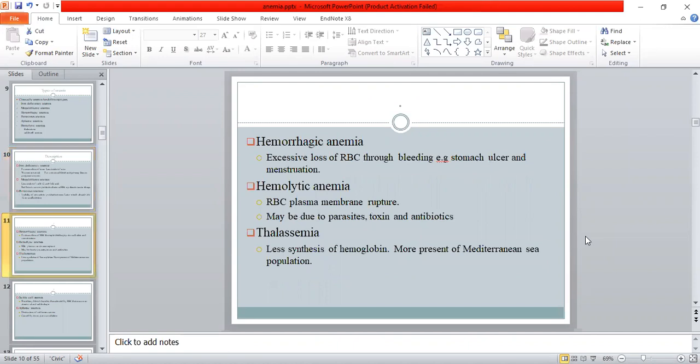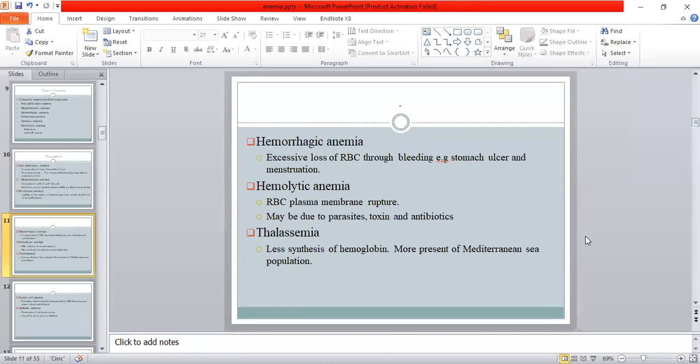In hemorrhagic anemia, there is excessive loss of RBCs through bleeding, such as stomach ulcer, menstruation, or any kind of accidental trauma. Hemolytic anemia, RBC plasma membrane rupture, which causes the bleeding leading to anemia, and may be due to any parasite, toxin, and antibiotics.